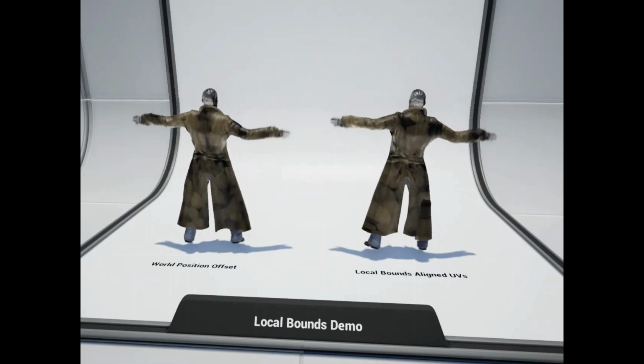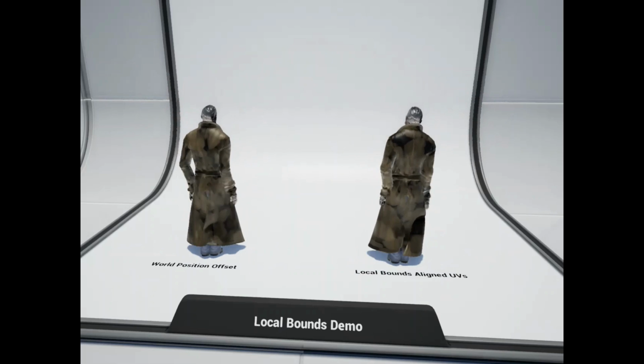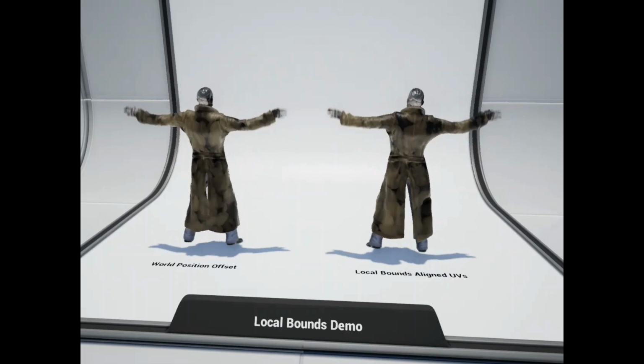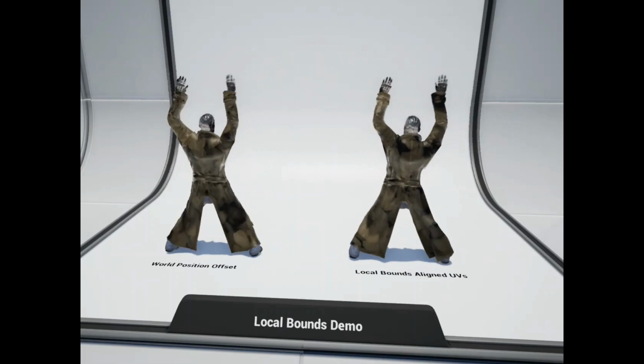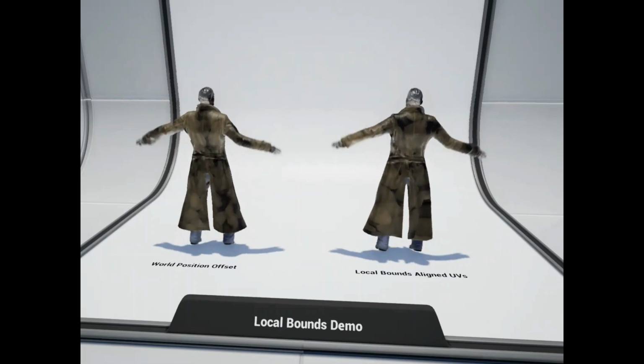So you can see on the left-hand side is what you would normally get, and on the right-hand side is the pre-skinned local position. Now the cool part of this is, if you drop back to my screen now, if that's okay.